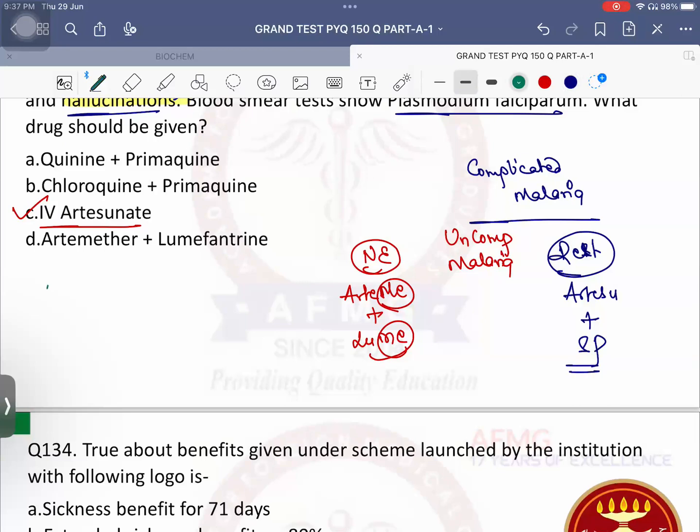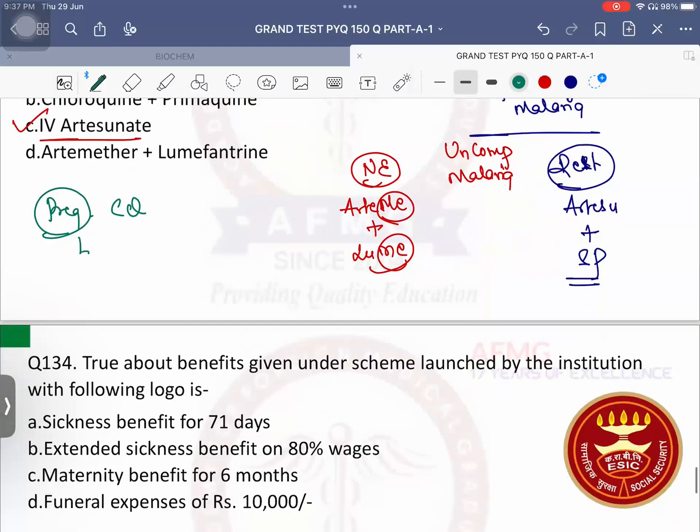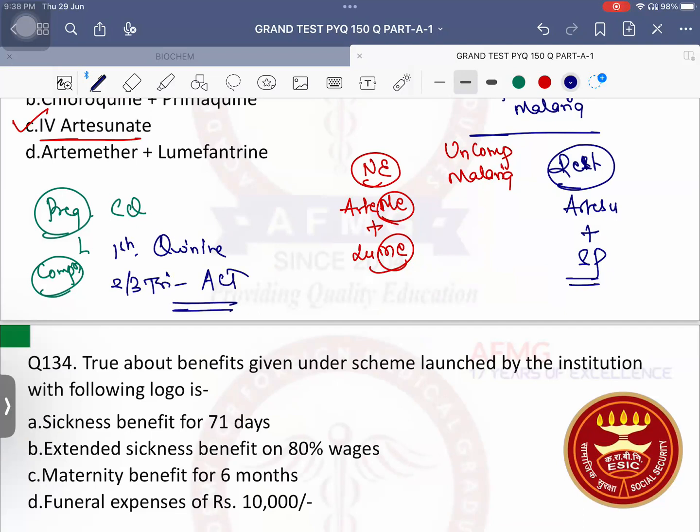Okay. Pregnancy, quickly tell me. Overall, it is chloroquine. But if they ask you for complicated malaria, in the first trimester it should be quinine, but in the second and third trimester it should be ACT, artemisinin-based combination therapy, because ACT is only contraindicated during the first trimester, not in the second or third trimester.